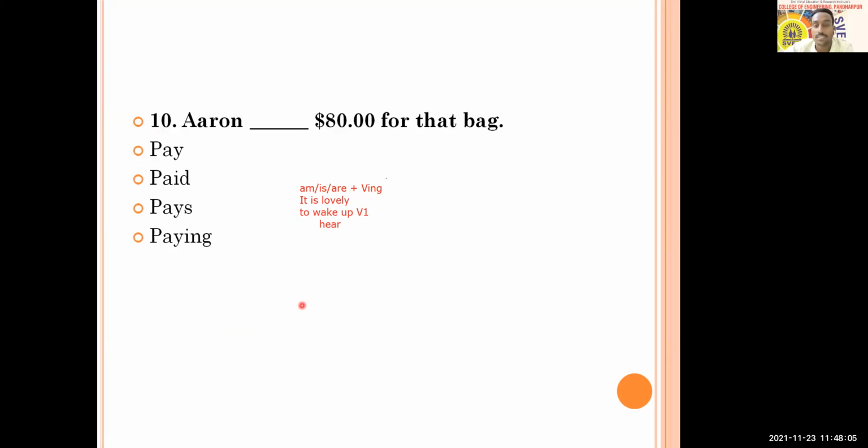Okay, and with this now we are going to end this session with this question. This is the last question. Around dash $80 for that bag. So I got an answer from Pooja, Pragati immediately, and here your options are like this: pay, paid, pays, paying. Okay, Mansi is also, Sanyush is there, Ganesh is there, Sakshi is here.